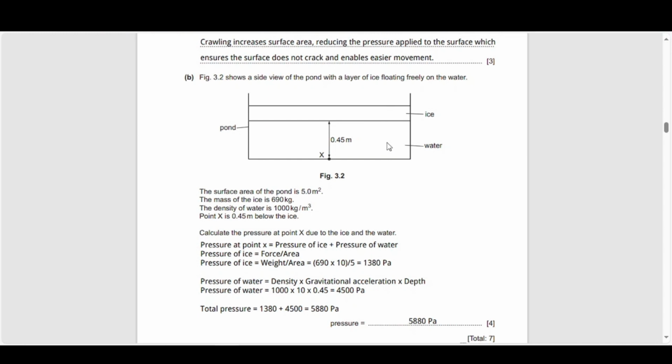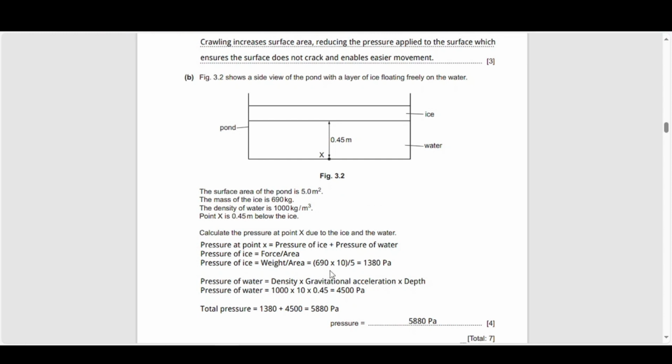And essentially, to calculate the pressure at a point beneath both of them, you need to add the pressure that is exerted because of this layer of ice plus the pressure exerted because of this depth of water. So the pressure because of the ice is going to be the force divided by the area. So we know that the area would be the surface area of the pond, and the force would be because of the weight of the ice, and the weight of the ice would be its mass multiplied by the gravitational field strength. So we've got that.